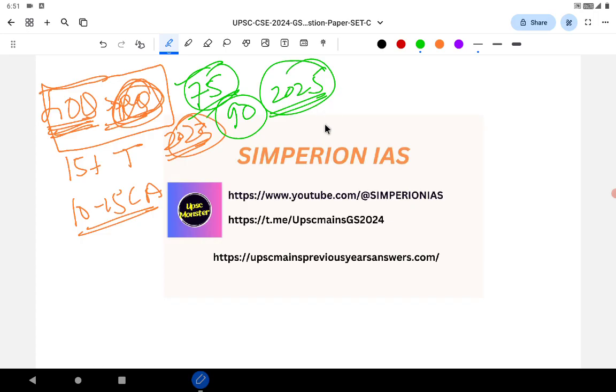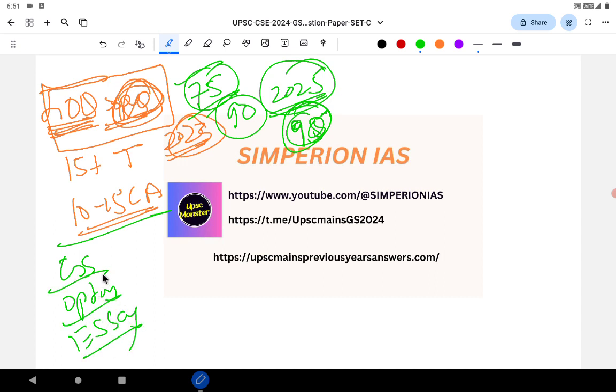Now UPSC has reduced the time for the mains. This year it's only 95 days. It's difficult to prepare in 95 days. You need to prepare your GS, your optional and essay beforehand. You need to have your notes, your short notes. Then only you can revise and write some mock tests here and there.